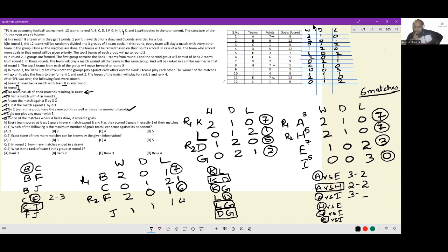And let's see. He has to score 7 goals. 2 are gone. So if he has, okay, maybe if E has to score 7, okay. One wonderful thing. Look at E. E has 2 wins, 1 win and 2 losses against H. Against H, can he end up scoring 2-1? 2-1 here.